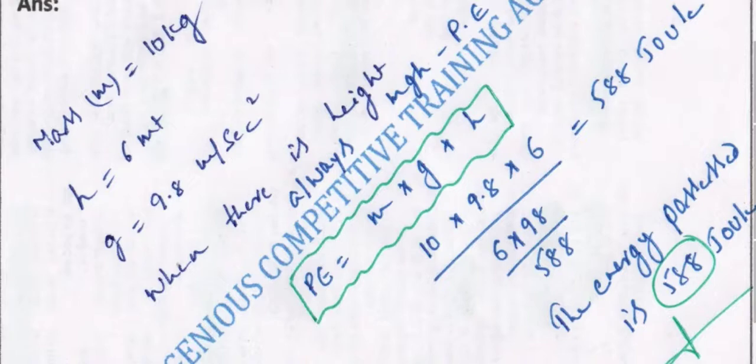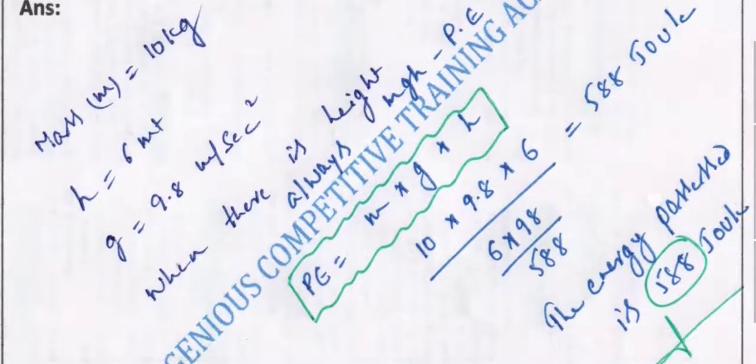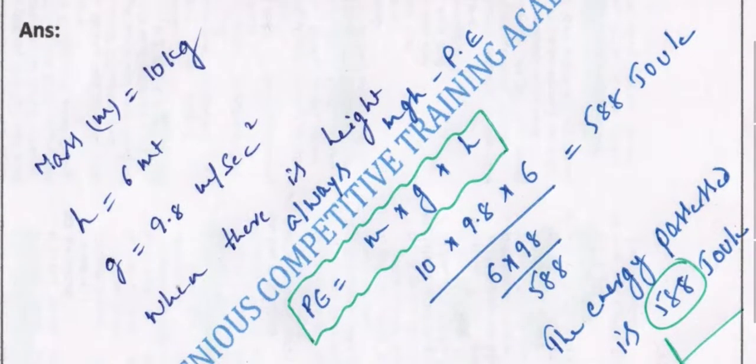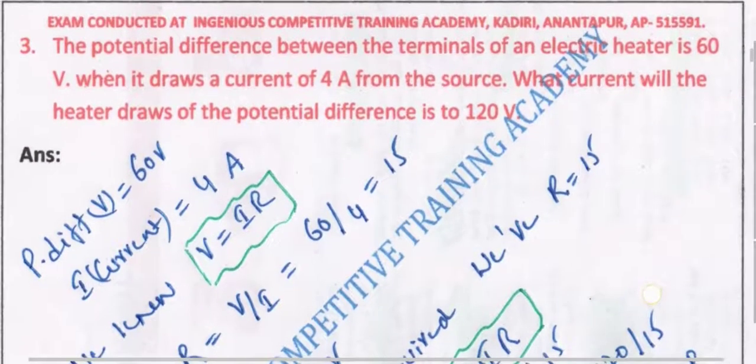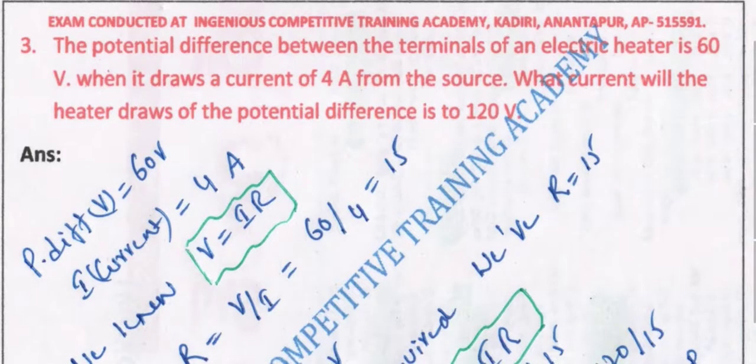Energy is measured in what? Joules. So you can directly go through the questions as per the given contents. Let us see what we have in the third one.